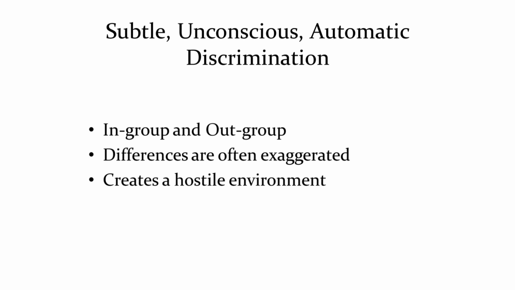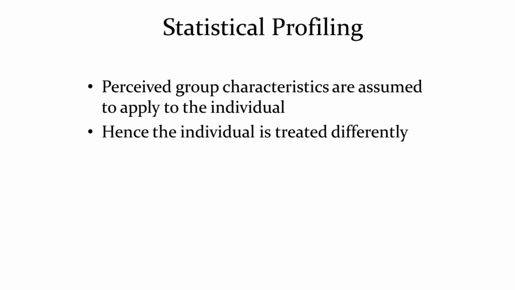They are often exaggerated: you should not be here, you should not mingle with us, you should not work here, you should not live here. So it creates a hostile environment for the people classified as the out group. It is definitely harmful, but it is not clearly expressed, and I discriminate automatically, and I myself don't know that I am doing this.